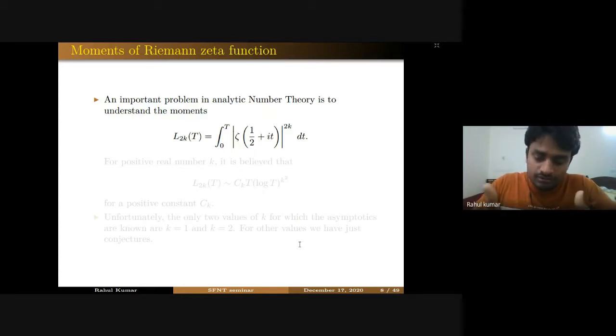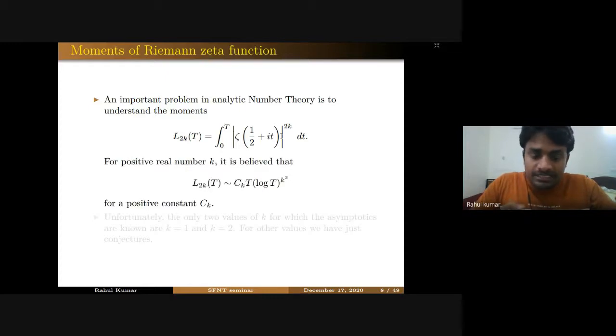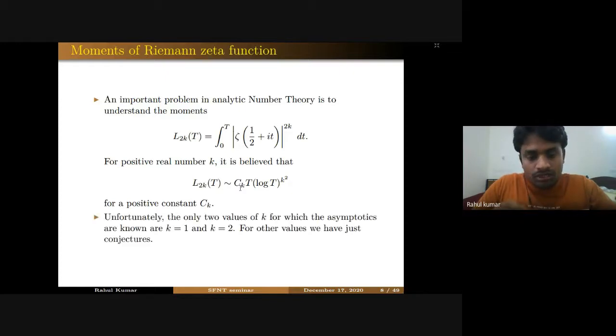To explain that importance, let me first define the moments of the Riemann zeta function. It's an important problem in analytic number theory in which we study this quantity I_{2k}(T), which is the integral from 0 to T. It is conjectured that this I_{2k}(T) is asymptotic to c_k T (log T)^{k^2} for a positive constant c_k when T tends to infinity. Unfortunately, only for two values, k = 1 and k = 2, do we have asymptotics known for this I_{2k}(T). For other values, we have just conjectures.